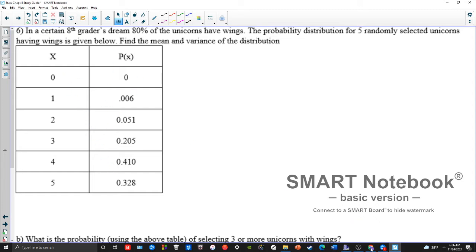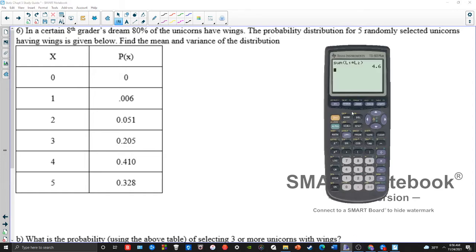If we want to find the average, we can simply go into stat, edit, and enter 0, 1, 2, 3, 4, 5. And then over here, we can enter in 0, 0.006, 0.051, 0.205, 0.410. Whoops, I think I'm out of place here. I wasn't checking. Let me go back up here. I forgot to start at the right spot.